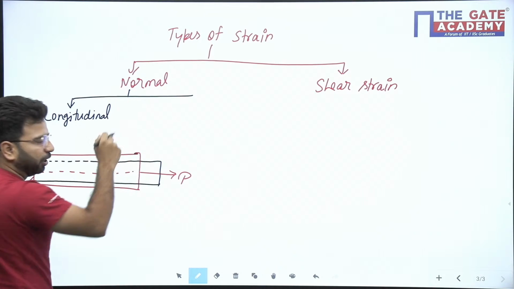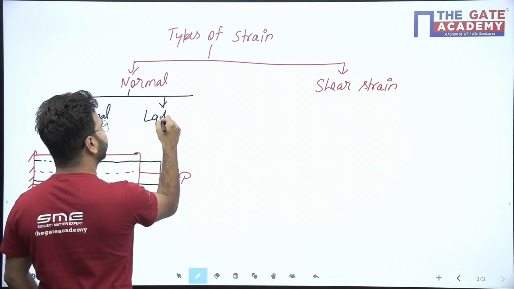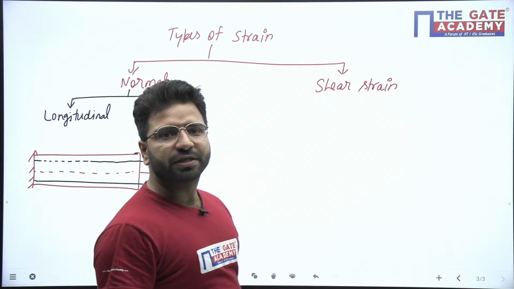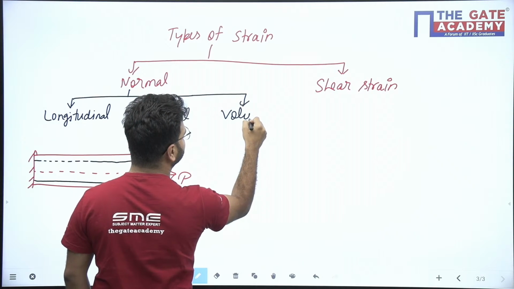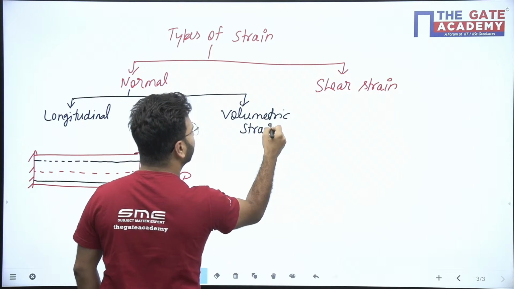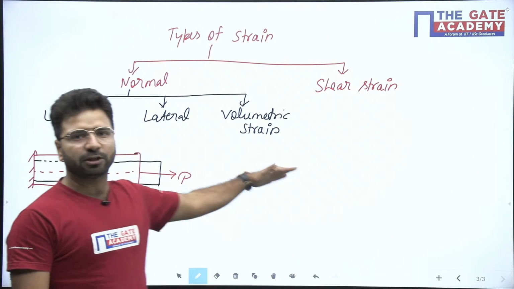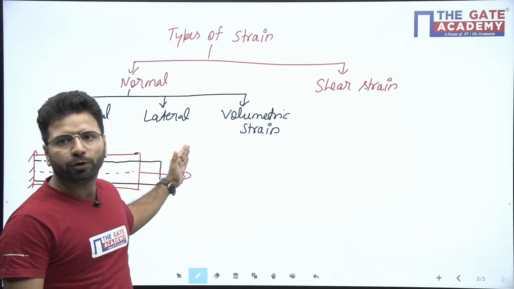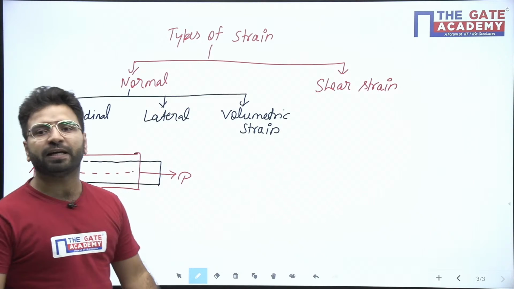Along the perpendicular to the load, that is called lateral strain. Other than that, we have one more strain, the volumetric strain. This is the change in volume to the original volume. Longitudinal strain is in the direction of length, and lateral strain is in the perpendicular direction of the load. You can see in this direction longitudinal strain, in the perpendicular direction this is my lateral strain.